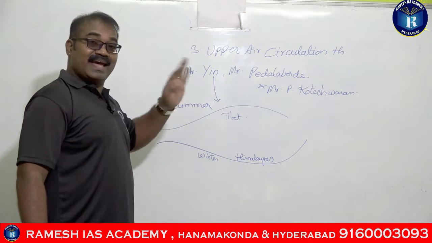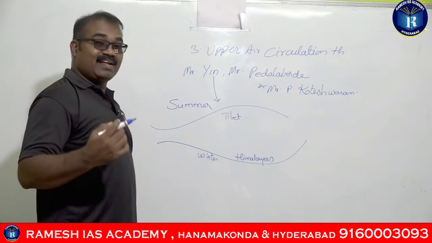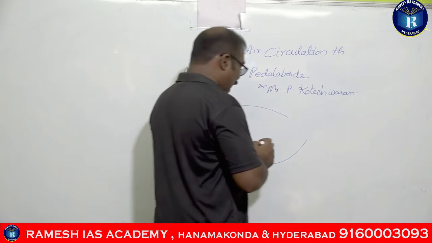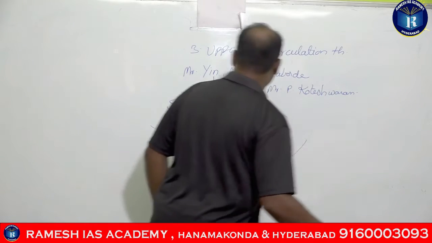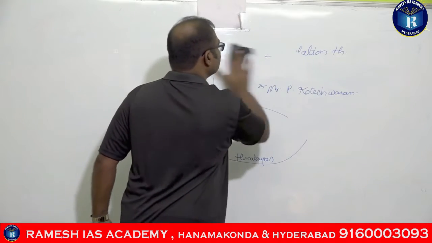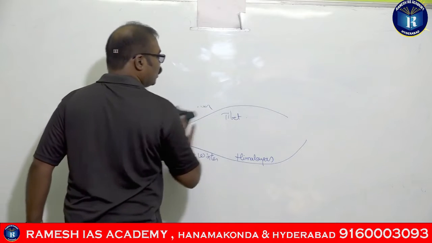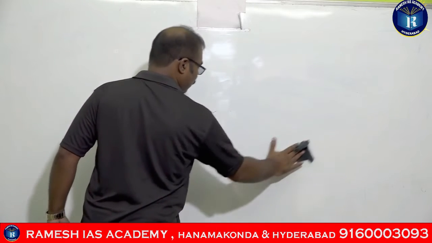Okay, Mr. Yin and Mr. Pedala Bode, these two persons have identified a warm core anticyclone present on the upper troposphere of the Tibetan Plateau.